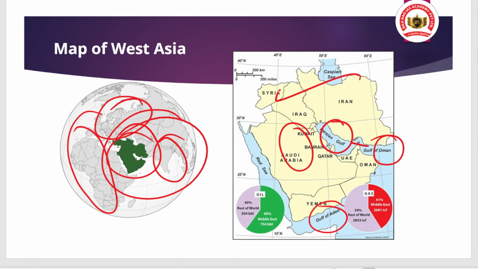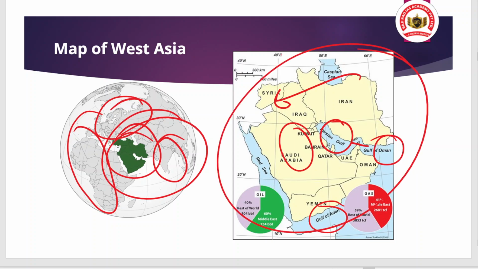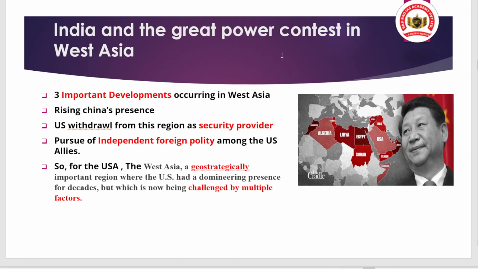You should locate them on the map. This region is also very important. The region looks good, but when it comes to relations between these countries, the relations are bad, because these countries remain in conflict with one another. That is the important point to note. We will discuss this issue in detail.